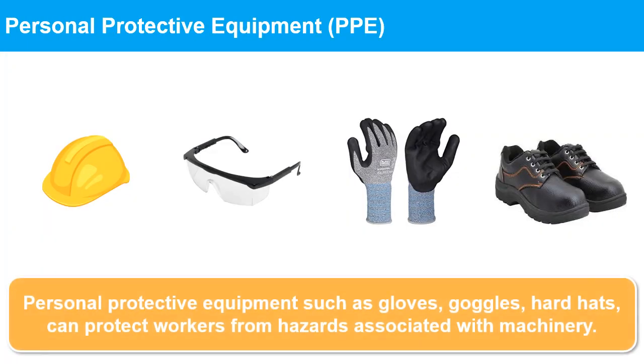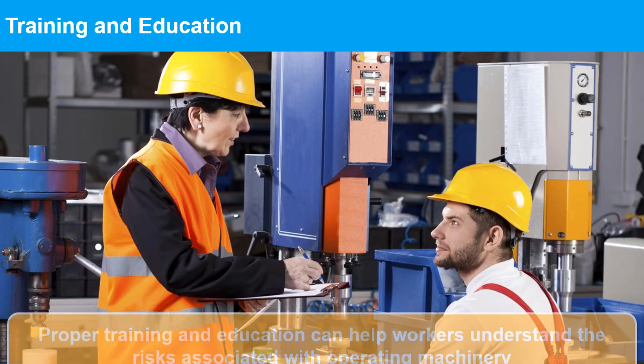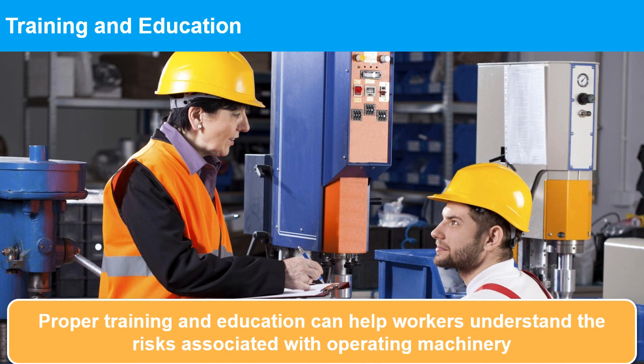Personal protective equipment, PPE. Personal protective equipment, PPE, such as gloves, goggles, and hard hats, can protect workers from hazards associated with machinery. However, PPE should not be relied on as the primary method of safeguarding machinery. Training and education. Proper training and education can help workers understand the risks associated with operating machinery and how to operate machinery safely.